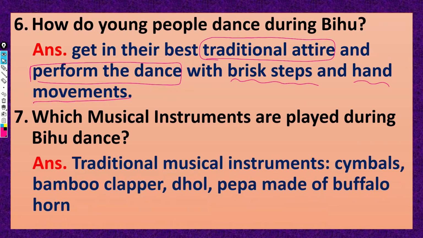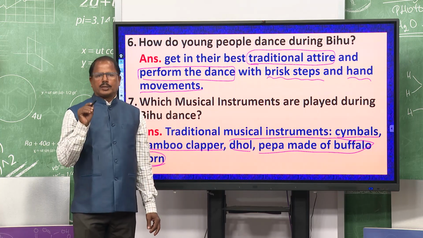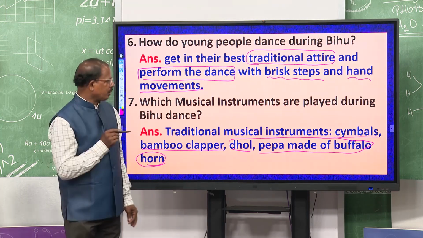Let us see the traditional musical instruments and these are cymbals, then bamboo clappers, dhol, the drum, and pepa which is made of buffalo horns, right. So, these are 4 instruments they use. You can expect a multiple choice type question, which musical instruments do the people of Assam play at the time of celebrating their Bihu festivals, right.